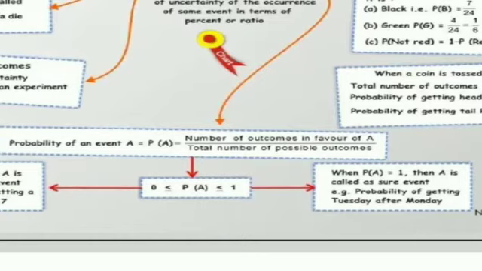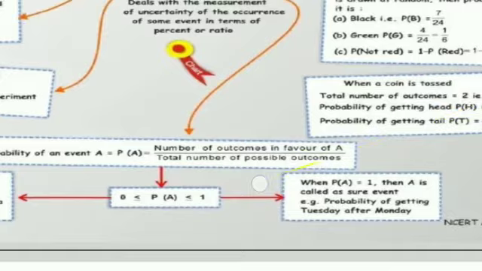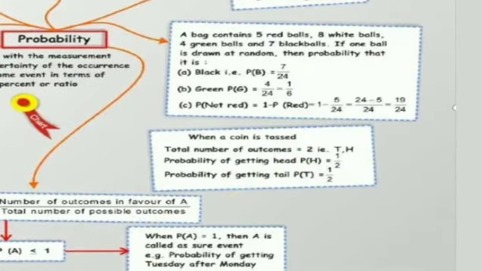What is the formula for calculating the probability of an event A? That is number of outcomes in the favor, that means favorable outcomes, upon total outcomes. When a coin is tossed, examples दी हुई हैं. When a coin is tossed, total number of outcomes 2 होंगे, head and tail, and probability of getting head, it is probability of H, that is equal to 1/2, and tail की भी क्या होगी, 1/2.